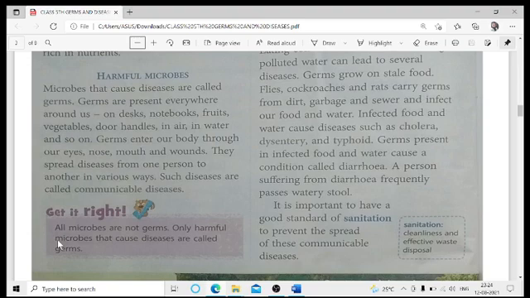As a result, when these viruses enter into a healthy person, that healthy person may also start suffering from cough and cold.